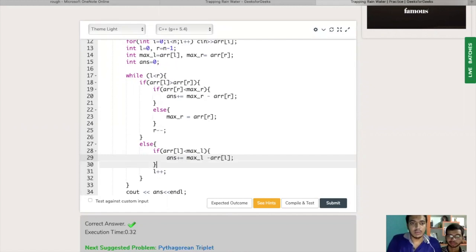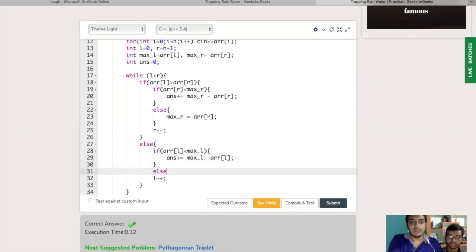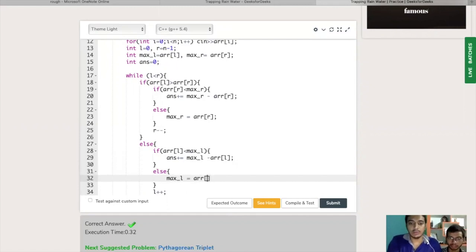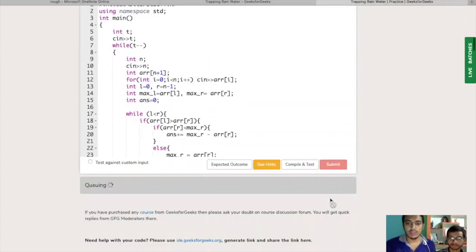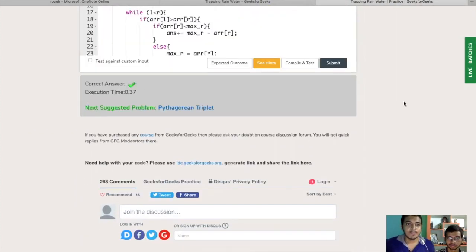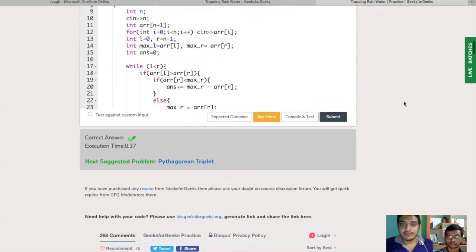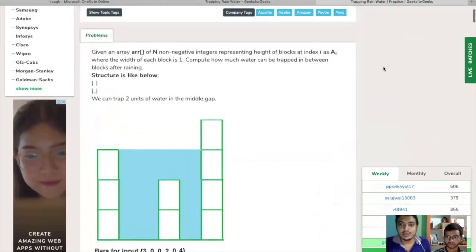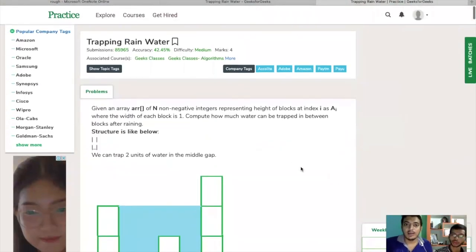Else, if the element is greater, then we change our max variable: L max is updated to the current element. Let's try and submit. Okay, so here we are done with the trapping rainwater problem using 4 approaches.